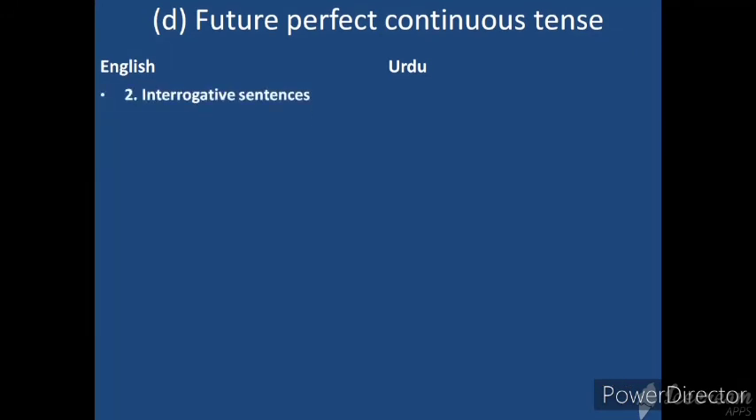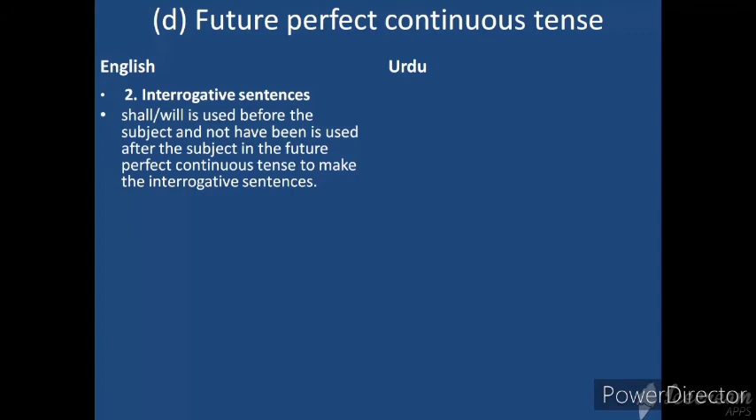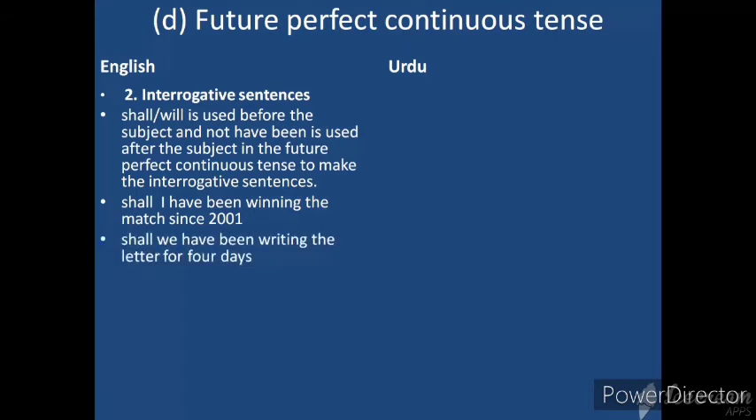Interrogative sentences. We're going to study here in future perfect continuous tense. Shall, will is used before the subject and not have been is used after the subject in the future perfect continuous tense to make the interrogative sentences. Shall I have been winning the match since 2001? Shall we have been writing the letter for 4 days?